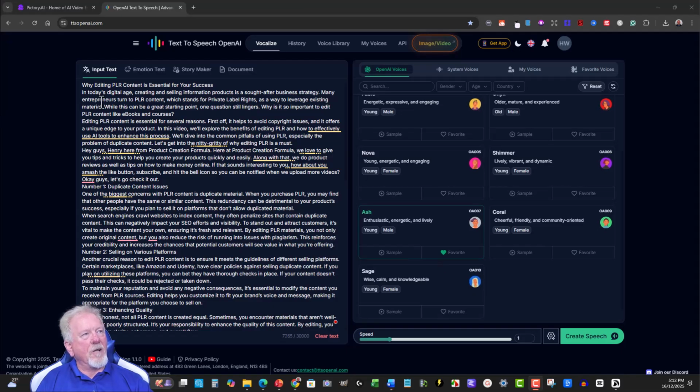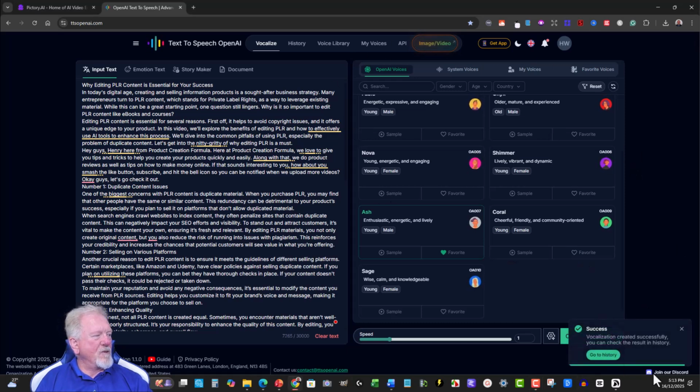Now for me, I actually like to use TTS OpenAI to be able to have it read out, because I've got over 1 million credits, so it makes it easier. And I can put up to 30,000 characters in here. This comes up to 7,000 characters, so that's more than enough. So let's just go here. I'm just going to wait for this to finish its job. Now, as you can see, this is going over here till it goes all the way to the end. Once it does that, I can then go to the history and we'll find it. So I'll be back when it's finished doing that.